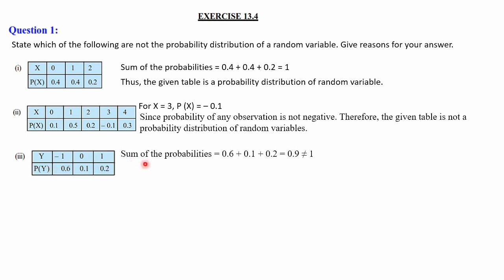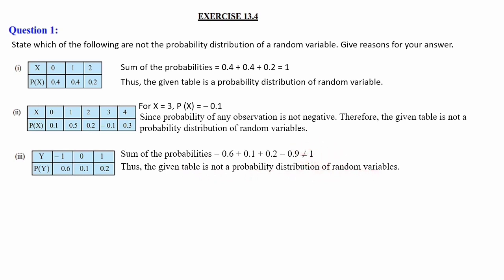Sum of the probabilities, if you take 0.6 plus 0.1 plus 0.2. 0.6 plus 0.1 is 0.7. 0.7 plus 0.2 is 0.9. That is not equal to 1. So when we add the probabilities, we should get 1 for a probability distribution table. Thus, the given table is not a probability distribution of a random variable because the sum of the probabilities is not equal to 1.